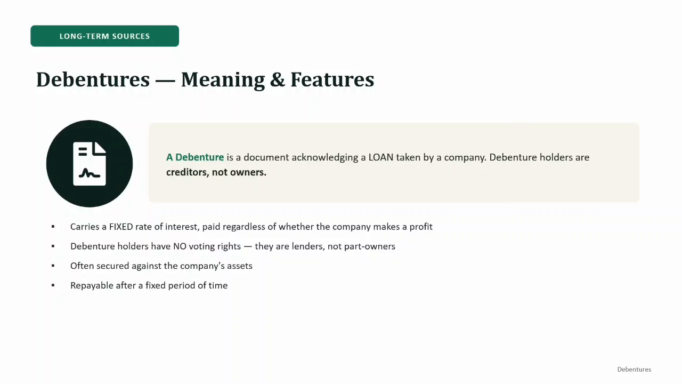Security. Debentures are often secured against the assets of the company. Repayment. The borrowed amount is repayable after a fixed period. So the easiest way to remember is: debenture is a loan, debenture holder is a creditor, and the return on debentures is fixed interest.